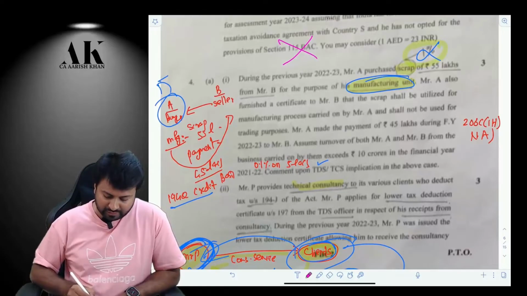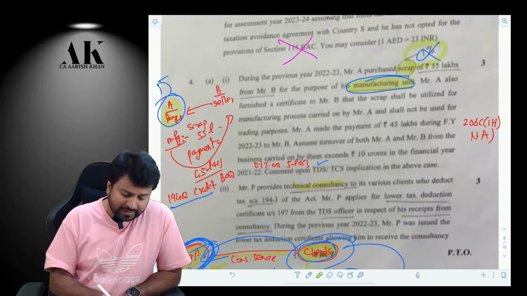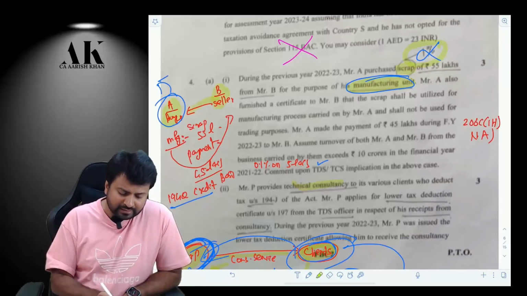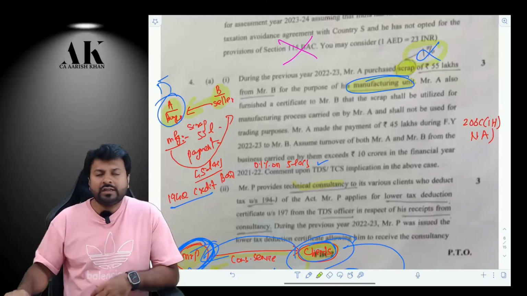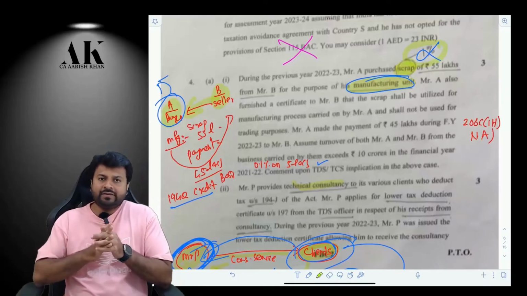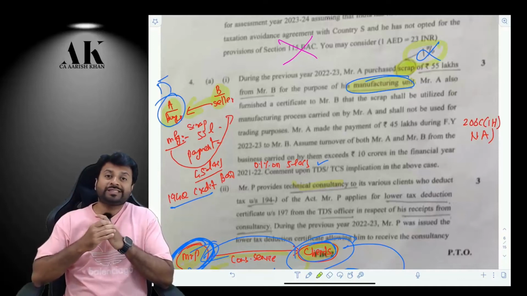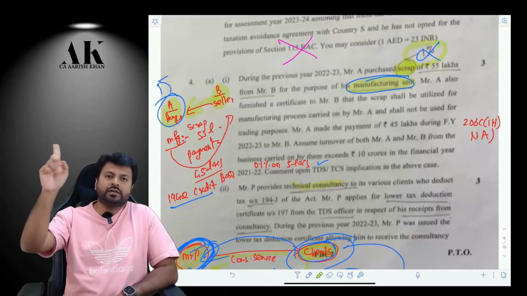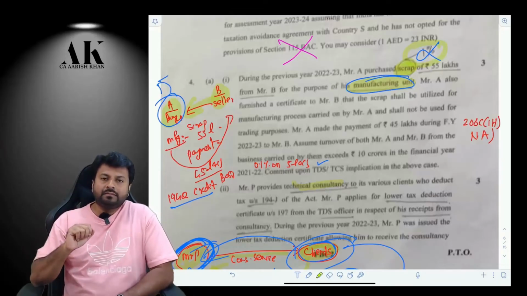Now, the next question is a very, very intelligent question, which is based on TDS. Pay absolute attention. Now, there is a buyer over here and there is a seller over here. This seller is selling some scrap to the buyer. Generally, if I am a seller and you are a buyer, and I am selling some scrap to you, then I am supposed to collect TCS at the rate of 1% under section 206C subsection 1. This is the first thing that you have to keep in mind and write in the exam.